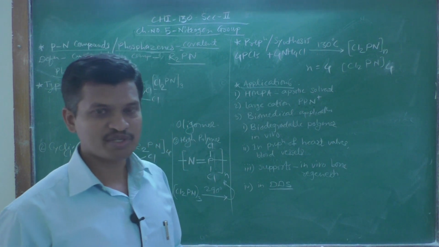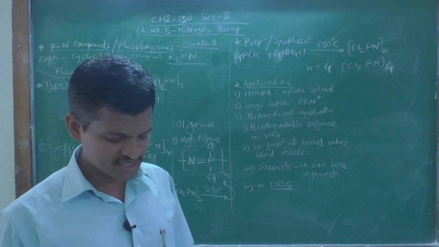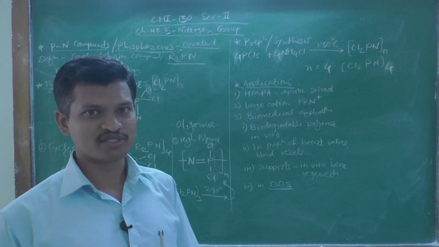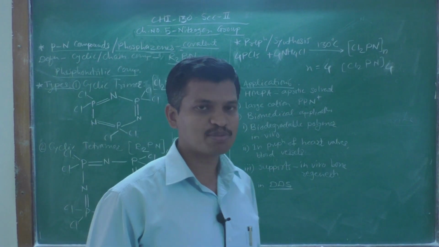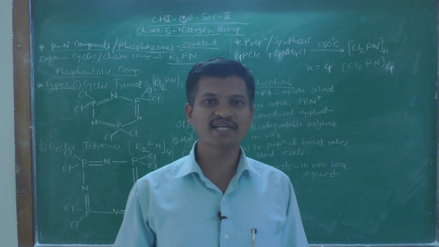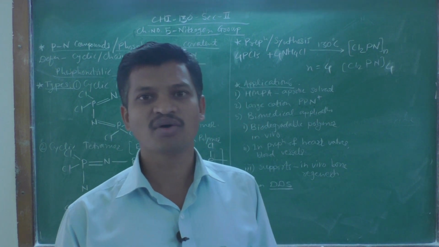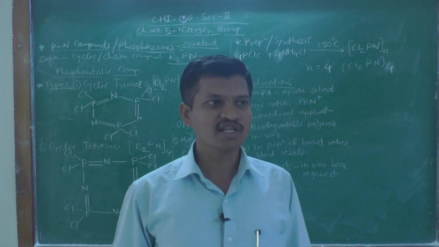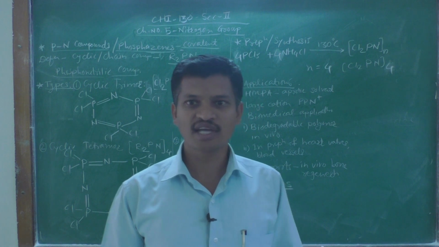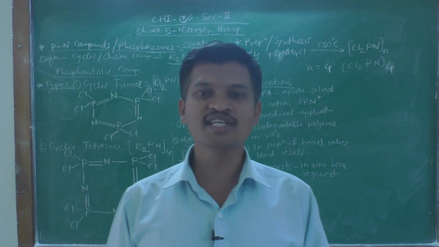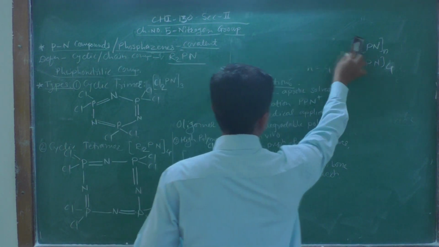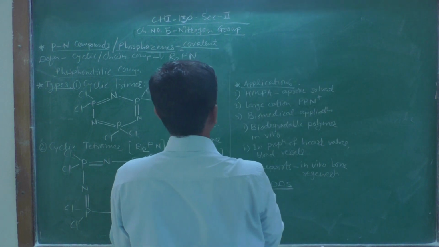Then these high polymer phosphazenes, the trimer, tetramer and polymer, contain chlorine atoms, and we know that chlorine can be easily displaced by another group. So, if we have Lewis bases containing a lone pair of electrons or a negative charge, electron-rich species, then the chlorine atoms in this trimer, tetramer and polymer can be easily knocked out by these Lewis bases. For example, one reaction is given here and we will discuss it.